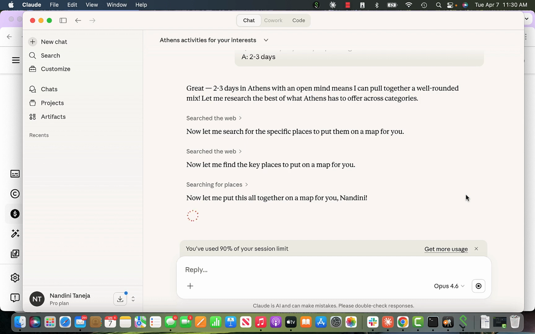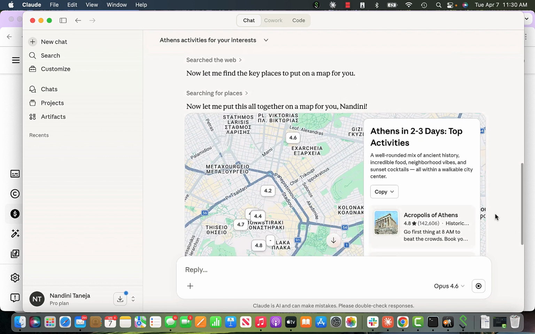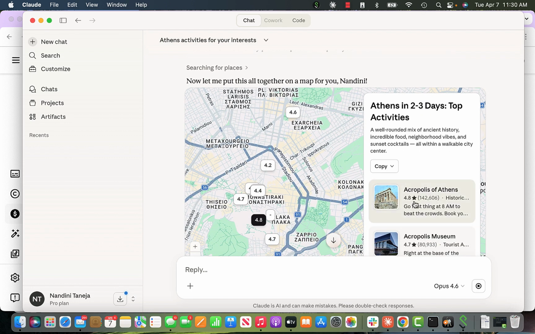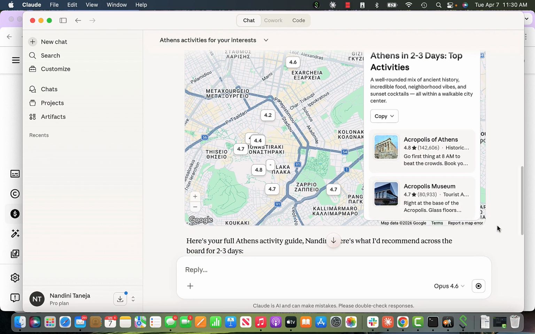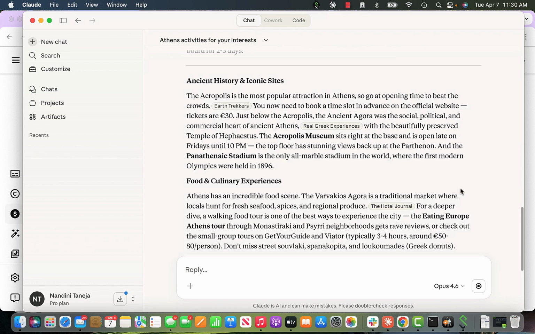I want to see if it matches what I did, because I went to Athens. I want to see if it really matches the stuff that I did. It pulled up a 2 to 3 day itinerary for me. Of course, I have to visit the Acropolis, because that's the main thing when you go to Athens. But other than that, it also automatically added food and culinary experiences.